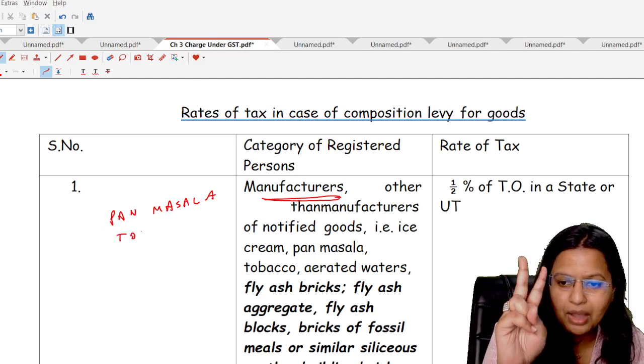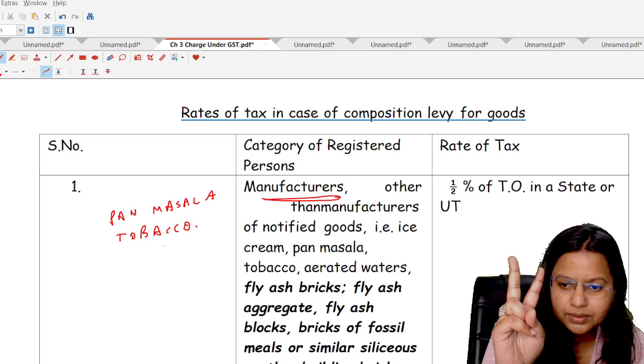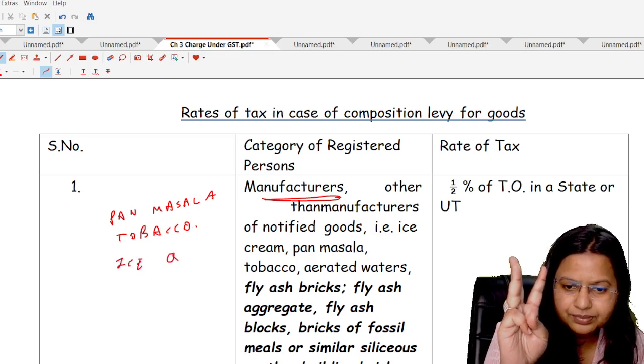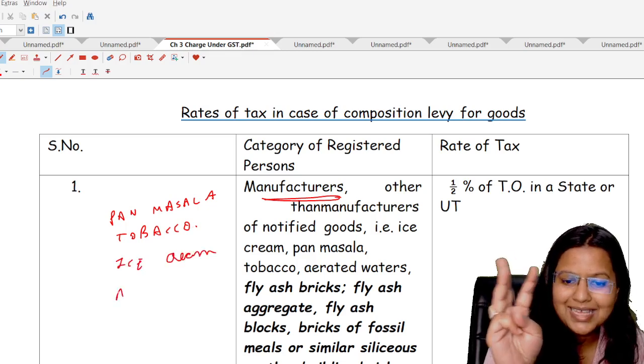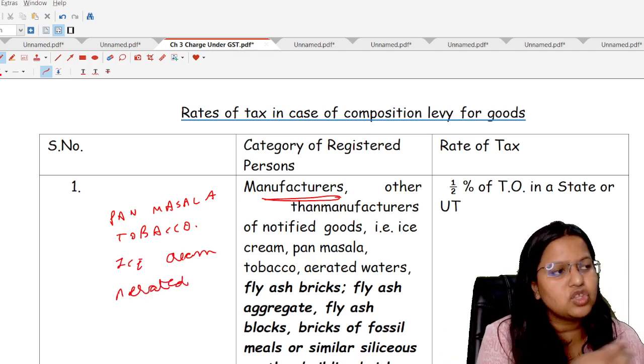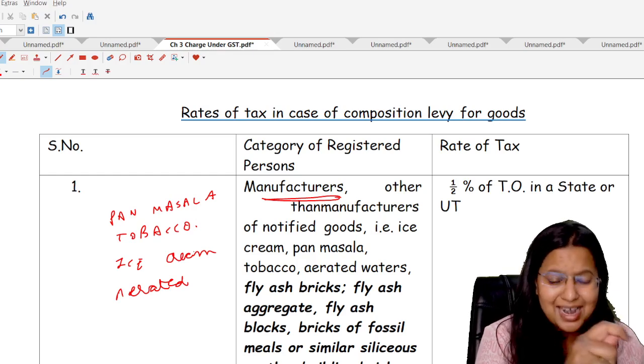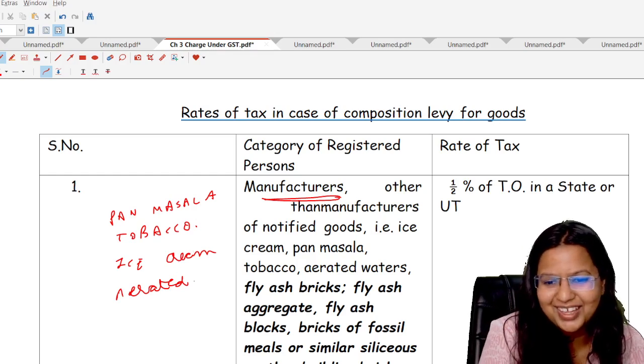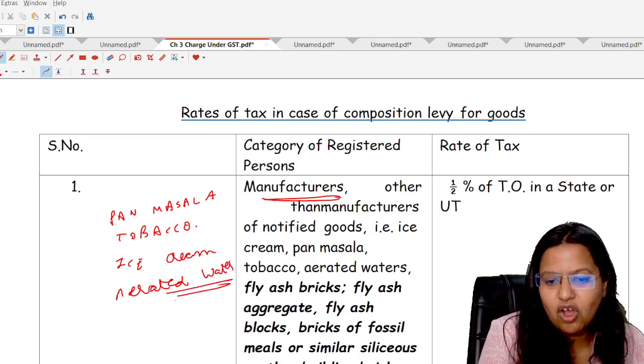Second, tobacco. Third, ice cream. Fourth is aerated water. Now, what is aerated water? That is soda water, like the soft drinks and all, which might use sugar. Okay, aerated water. Next category is of the fly ash.